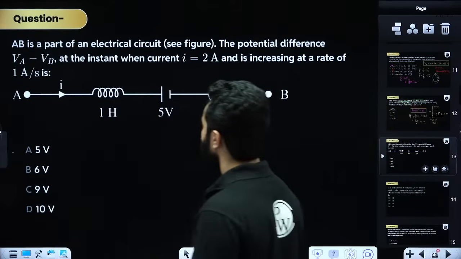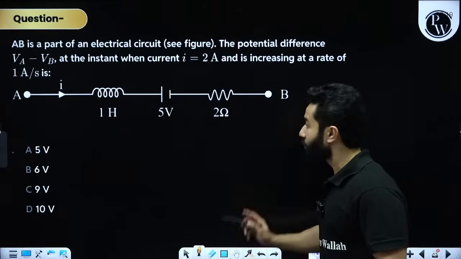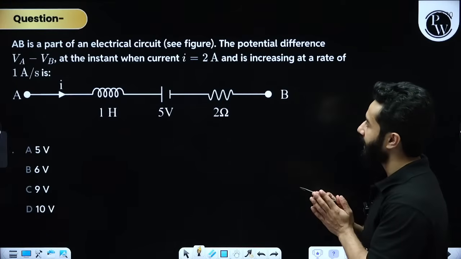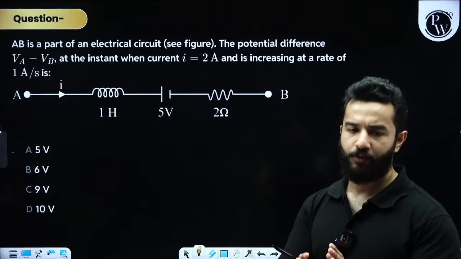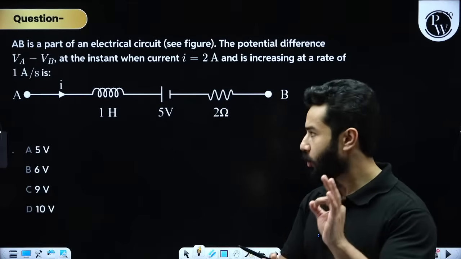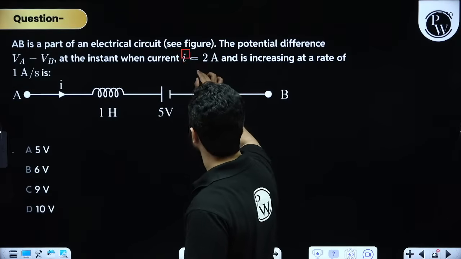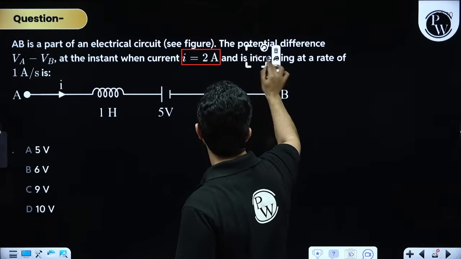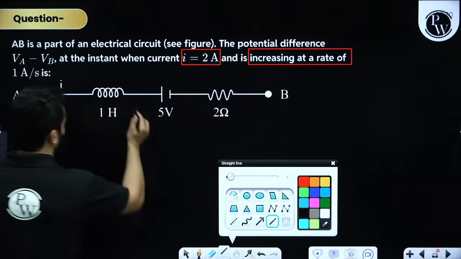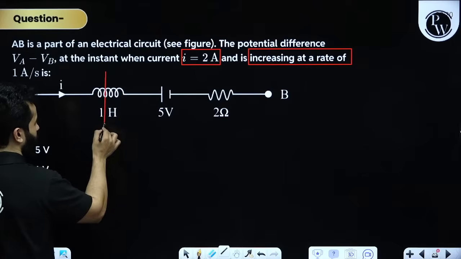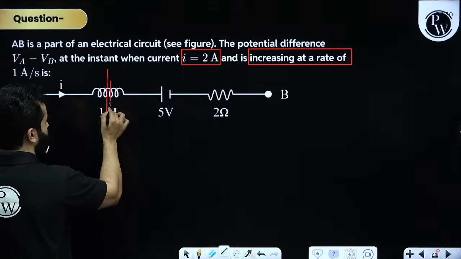Next question is saying AB is part of an electrical circuit. The potential difference between A and B. Very common type of a problem. Do it sincerely, this is very easy. They are saying that at a particular instant current is 2 ampere and it is increasing, my dear friends. If current increases, then the job of this inductor is to oppose it, and it will oppose it in this way.